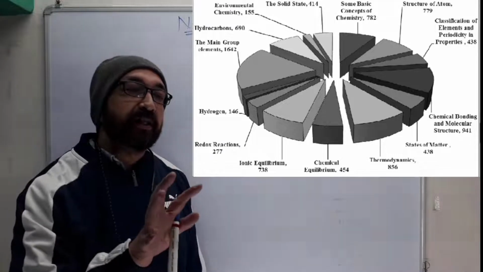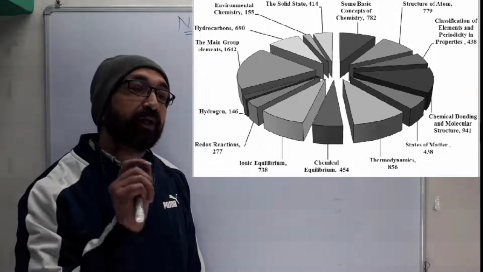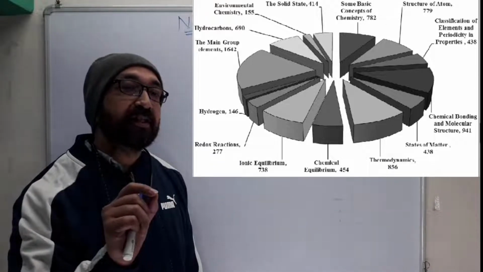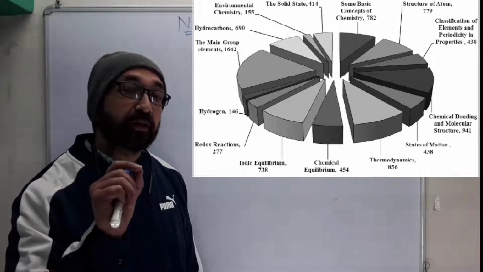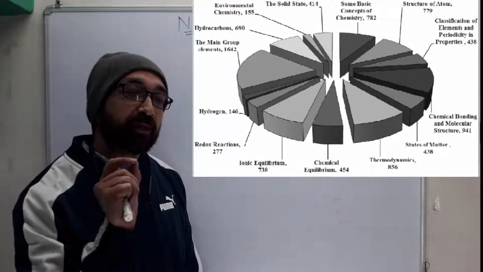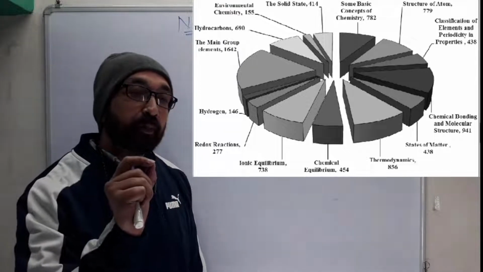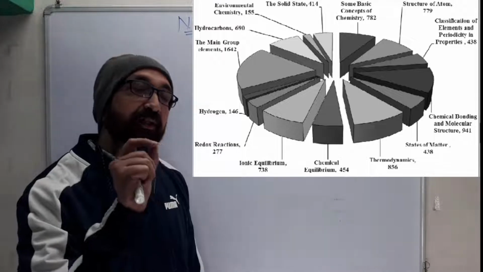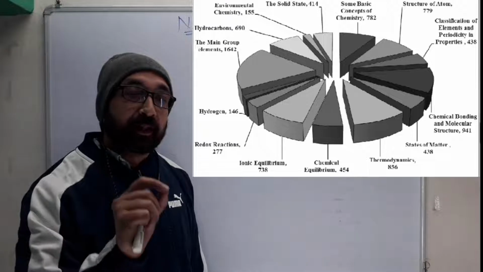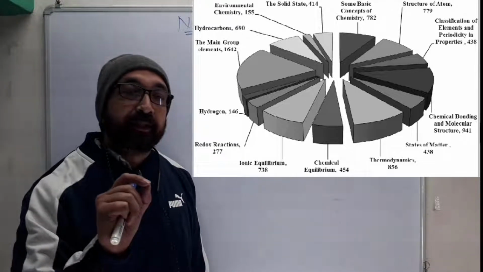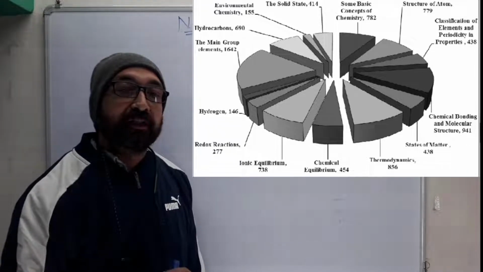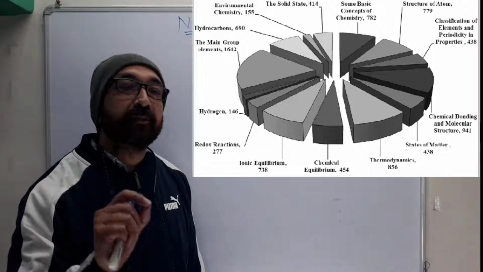So this is the data I am showing you, to show where you have to give the importance. It's not that where the least number of questions are asked, you have to leave those units. No, you are not going to leave any unit, but you have to give importance and spend your time more on the chapters where they are asking maximum questions, like main group chemistry, then thermodynamics, right? Then you come to chemical bonding and molecular structure, right? Ionic equilibria. Likewise, these are the units.